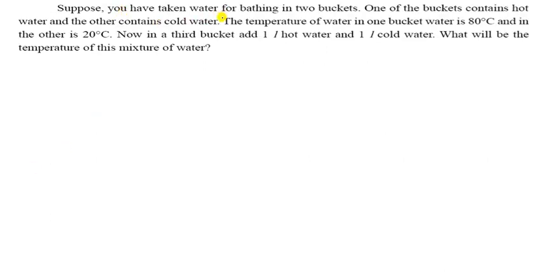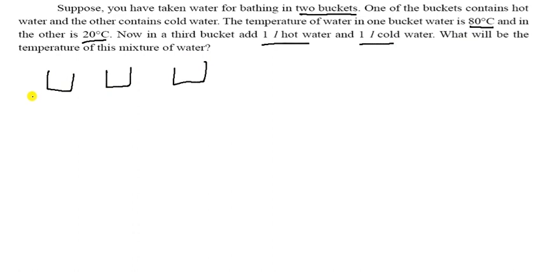Now come to one question. There are two buckets in this question. One of the buckets contains hot water and the other cold water. The temperature of the water in one bucket is 80 degrees C, in the other it is 20 degrees C. Now in a third bucket, 1 liter hot water and 1 liter cold water are mixed. What will be the temperature of the mixed water? So you can see here, it is first, it is second, and it is your third.